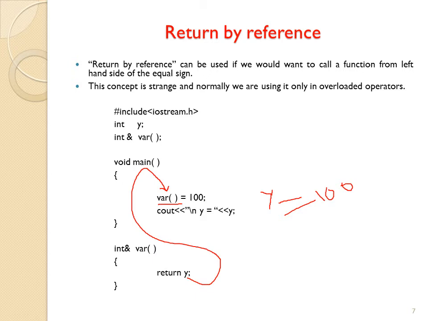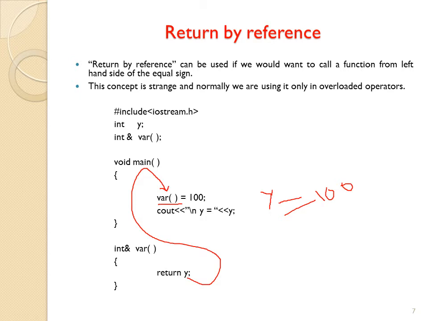What is return by reference? Return by reference can be used if you want to call a function from the left hand side of the equal sign. If you take a statement, the right hand side of the equal sign will have data, and the left side will have a variable, right? Here, if you want to call the function from the left hand side, you may use return by reference. This concept is strange, and normally we use it only in overloaded operators.